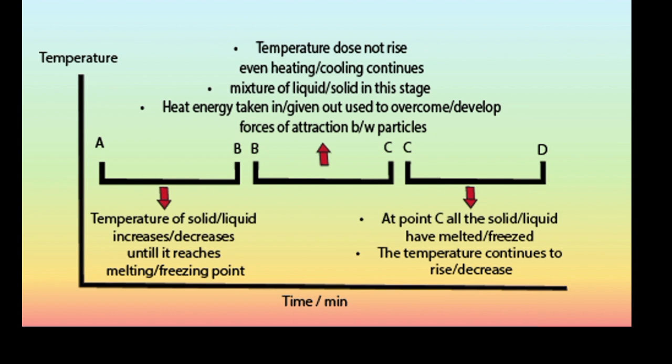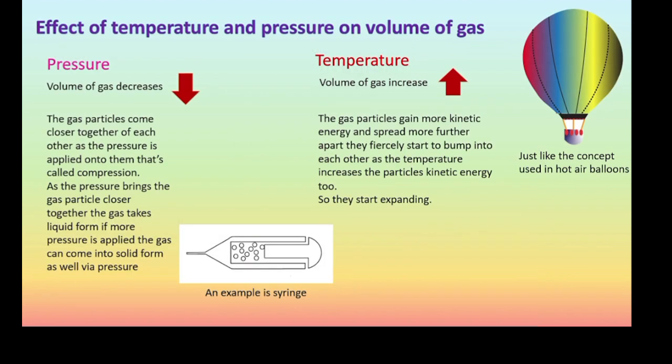Let's talk about gas, in particular its volume. What happens to its volume when temperature and pressure are increased? So when pressure is increased, the volume of gas decreases. It's because we are trying to make the gas molecules come closer together, and for that we are applying pressure. That results in a gas state change as it comes to a liquid state, but as soon as the pressure is released, it reverts back to its original gaseous state.